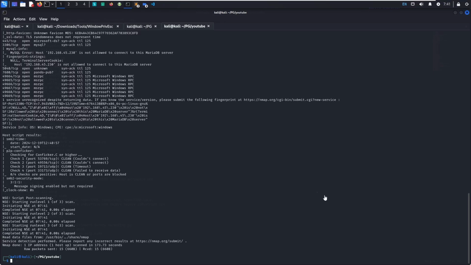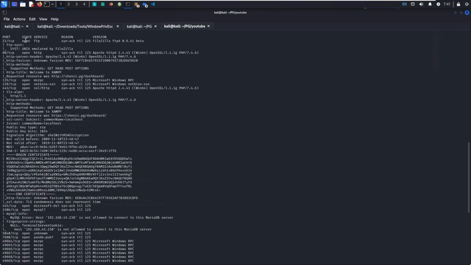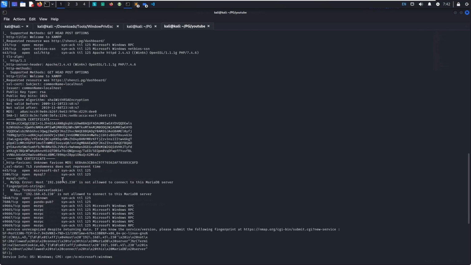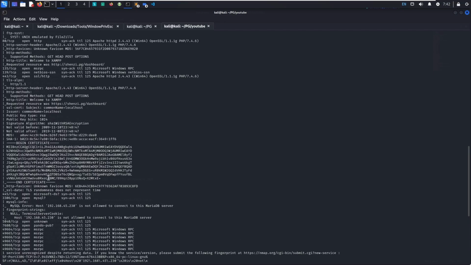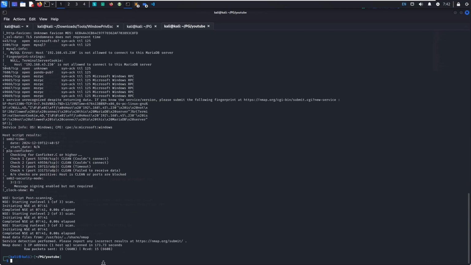How's it going, guys? Today we're going to be going over Shenzi from Proving Grounds. As you can see, we have port 21 open, 80, SMB, 443. We have MySQL open, but we need credentials. So let's check if we have anonymous FTP login, but from the Nmap scan it looks like we don't. But let's go ahead and try it manually.